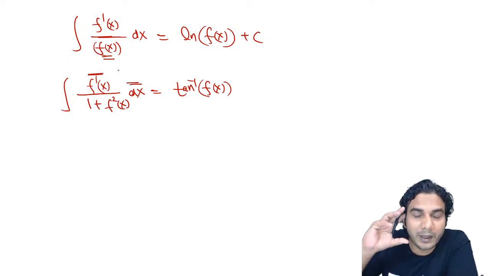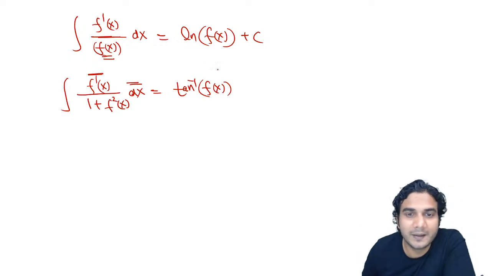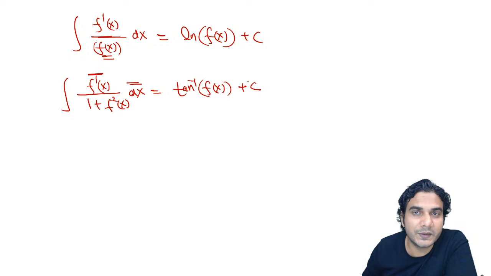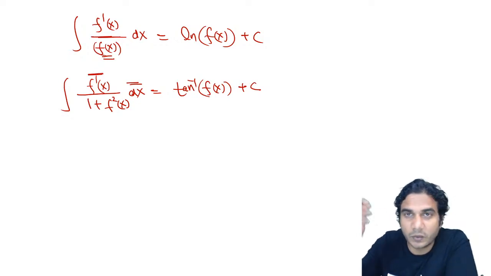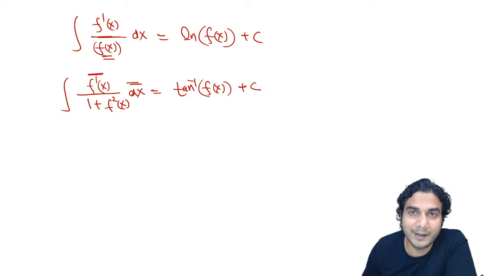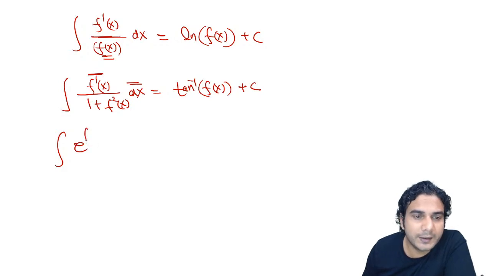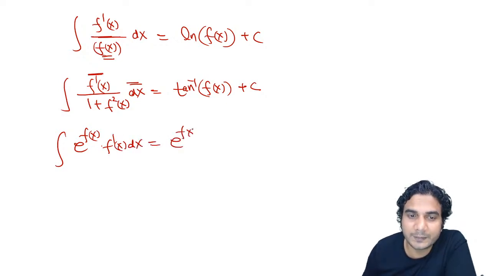Just assume f as x, all right? And apply the formula. In your mind just assume f as x and forget about f dash now. f dash is gone with dx, it is now dt, all right? Similarly, suppose you have e raised to f(x) into f dash x. What is the answer? Answer of this is e raised to f(x) plus c. This is very useful, okay?